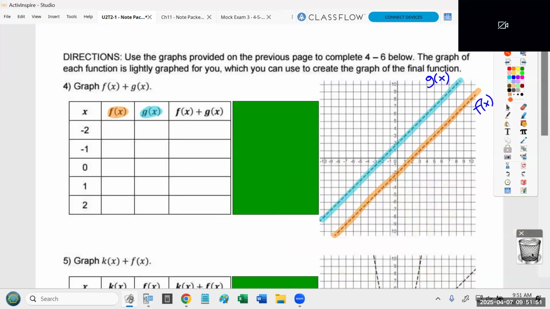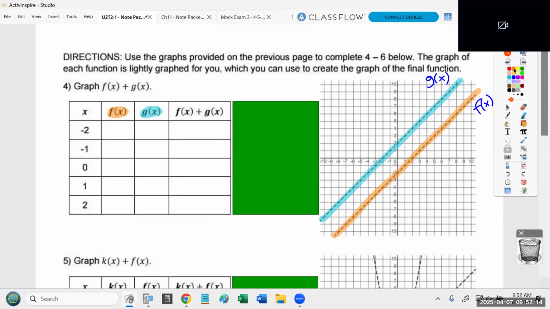Now, I told you at the beginning of the period I was going to do step 1 for you all day. Step 1 is pick whichever x values you want. Again, I've done that for you today. So I just picked -2, -1, 0, 1, and 2. But now we have to do step 2 ourselves. We have to look at f of x and ask ourselves, what is the value of f of x at -2, -1, 0, 1, and 2?